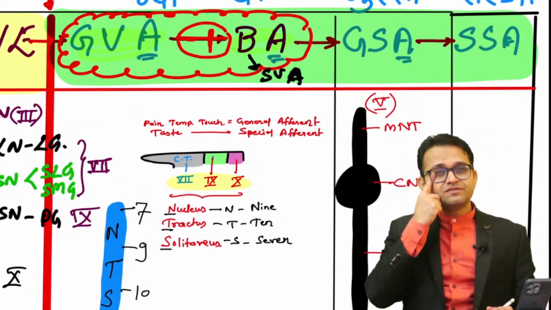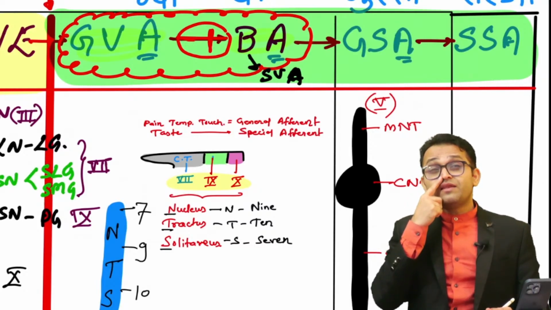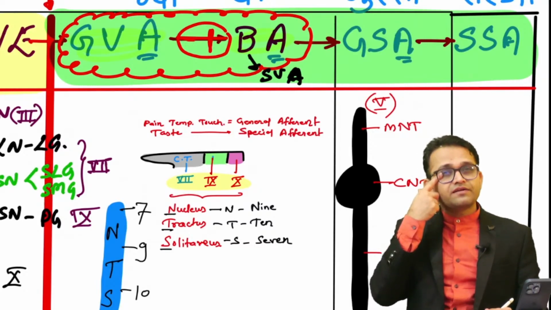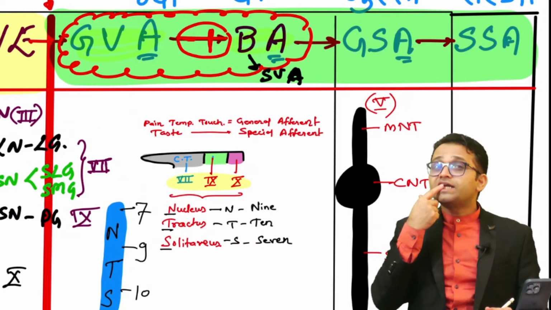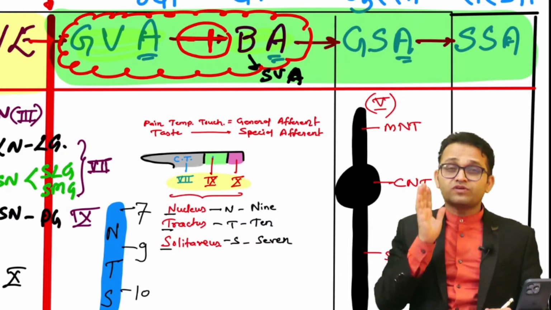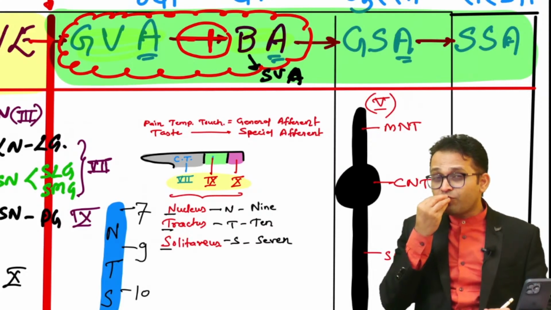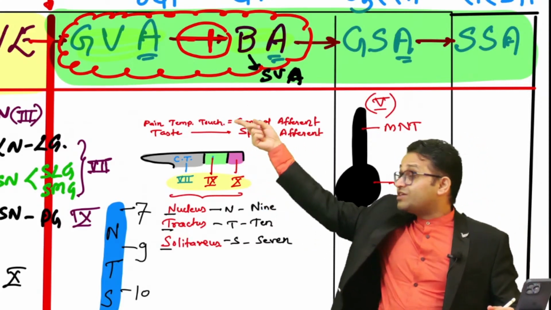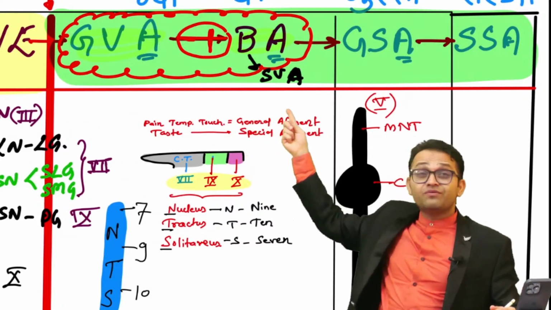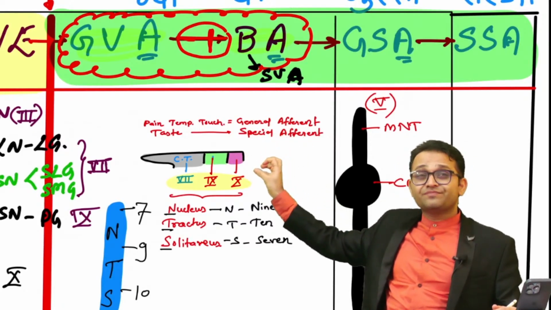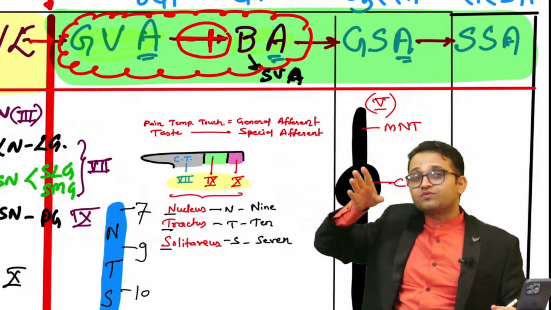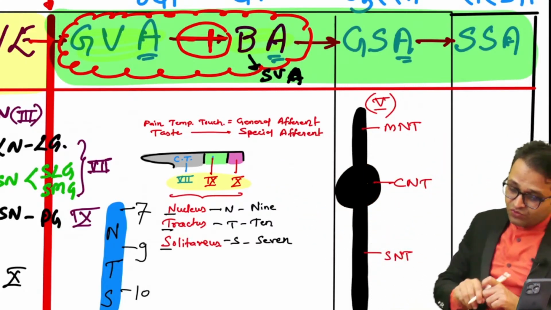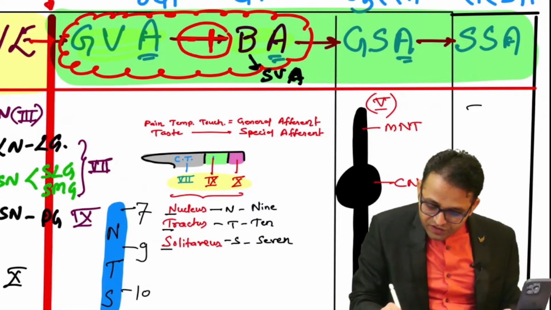Vision, smell means first cranial nerve, and vision is the second cranial nerve, taste and hearing. Now try to understand. You cannot talk about the tongue. Why? Because the tongue was the example of the general visceral afferent plus branchial afferent. Both we are fusing. Okay, sir. So exclude this one. So what are remaining? Sir, your answer is first.